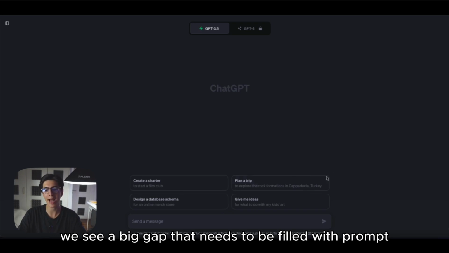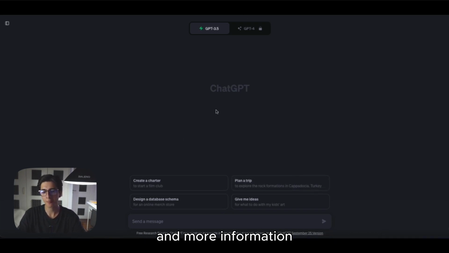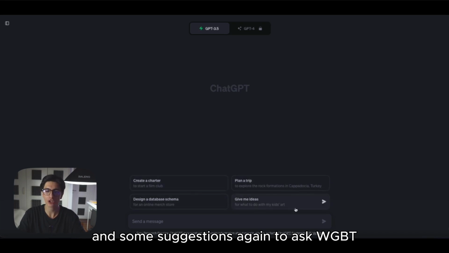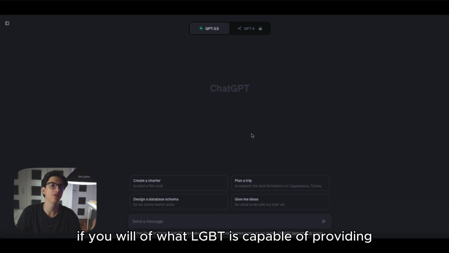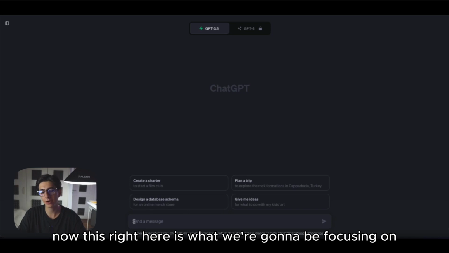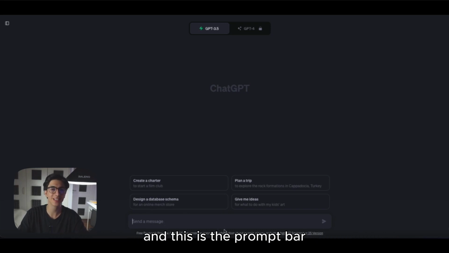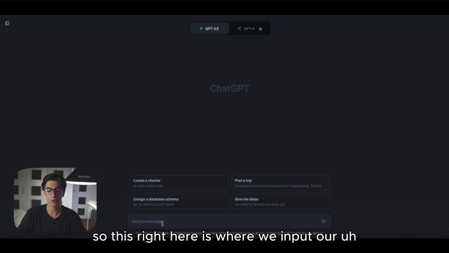We see a big gap that needs to be filled with prompts and more information and some suggestions, again, to ask ChatGPT just to give you a very basic outline, if you will, of what ChatGPT is capable of providing. Now, this right here is what we're going to be focusing on, and this is the prompt bar. So this right here is where we input our information, our prompts.